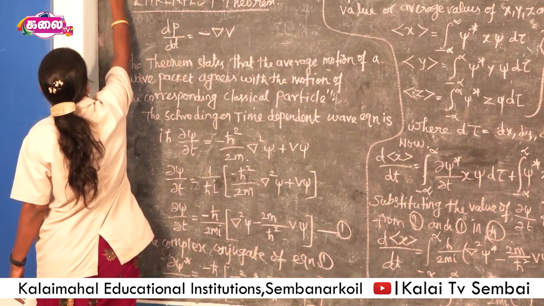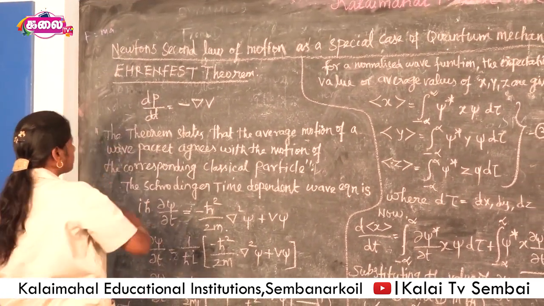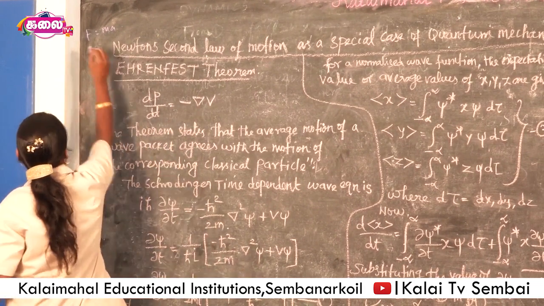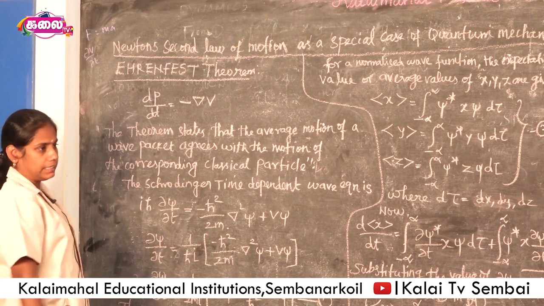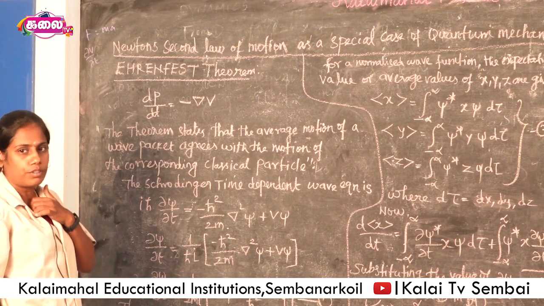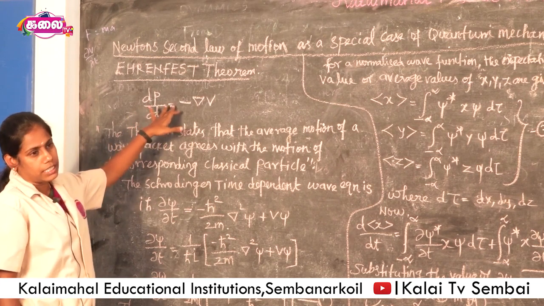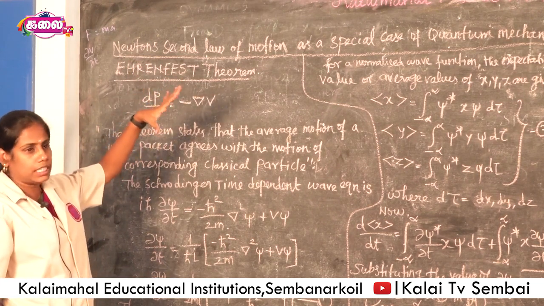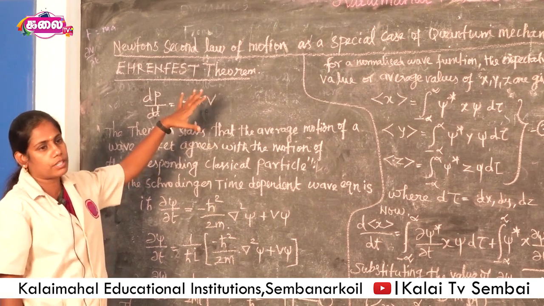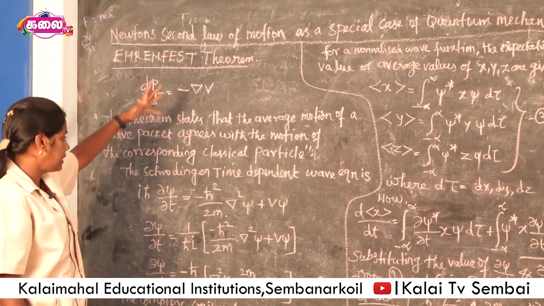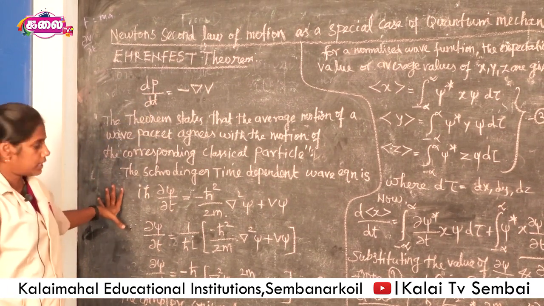F is equal to ma. This is Newton's second law. Here, the change of potential, del V by del x, is nothing but the force given to the object. Here the theorem says the momentum of the wave packet corresponds to the potential applied to the body, that is the force exerted on the body. This is the theorem. Hence it is to be proved in quantum mechanics.